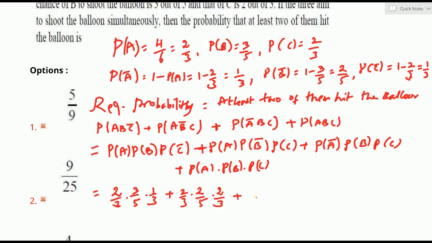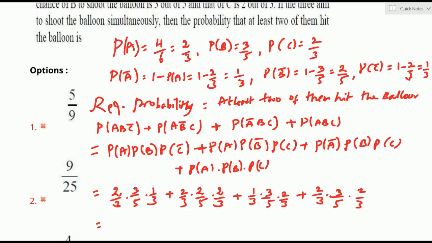Now third term: P of A bar is 1 by 3, P of B is 3 by 5, P of C is 2 by 3. Now fourth, all of them are success. That is P of A 2 by 3, P of B 3 by 5, P of C is 2 by 3. We can observe that the denominator 3 into 5 into 3 is there in every term. 3 into 5 into 3 is 45 as the denominator. You can leave it as it is as a denominator.